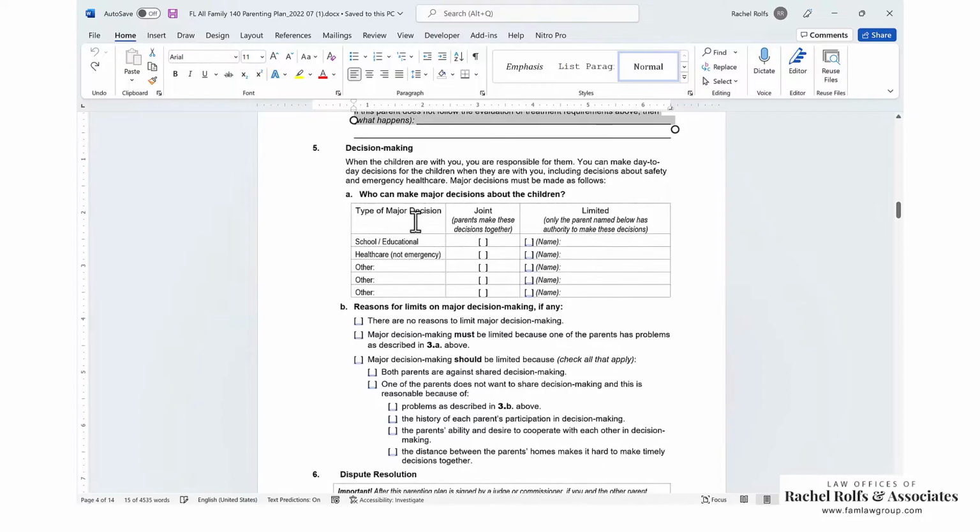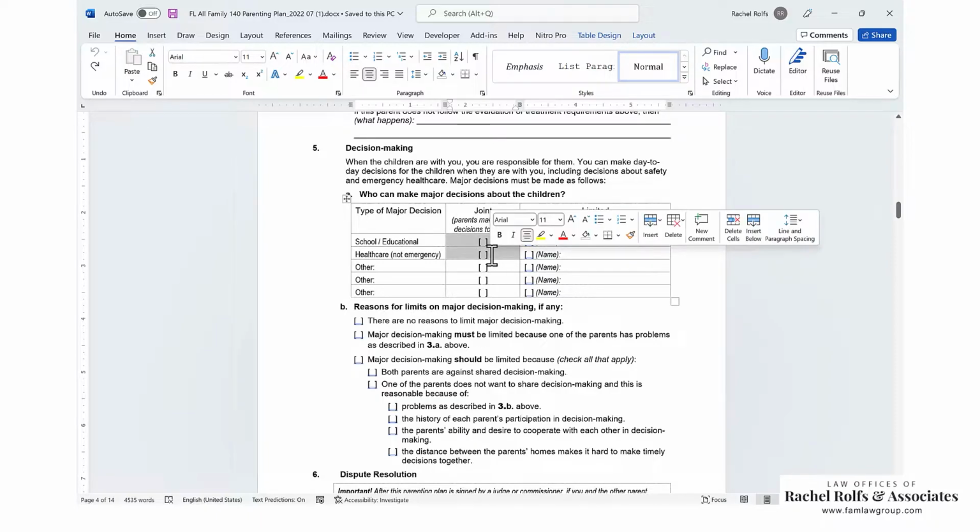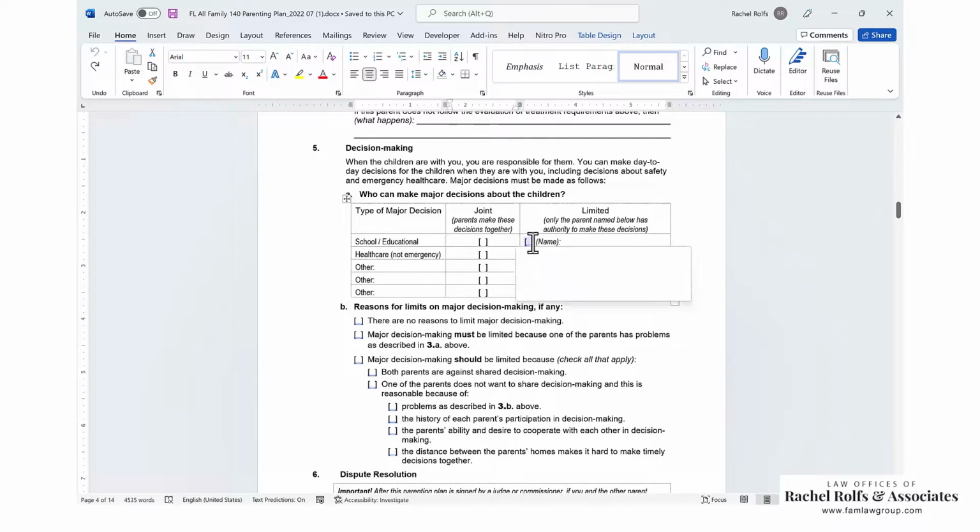Section 5, decision making. So this is who can make major decisions about the children. If you look here, you get to make day-to-day decisions when they're with you, including decisions about safety and emergency health care. So these are non-emergency decisions that we're dealing with here. Usually, if there are no limitations or restrictions and no concerns, normally the court is going to make these joint. If there are limitations and concerns above, you may want to do limited. If you're going to do limited, you're going to check the limited box, and you're going to type the person who's going to make the decisions in that box.